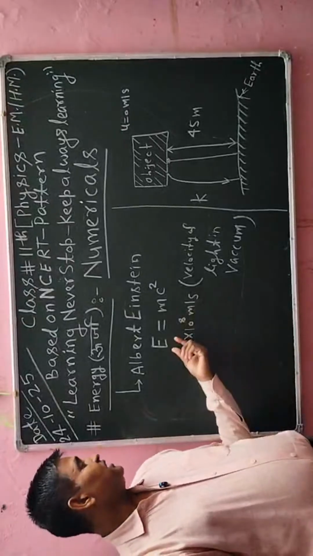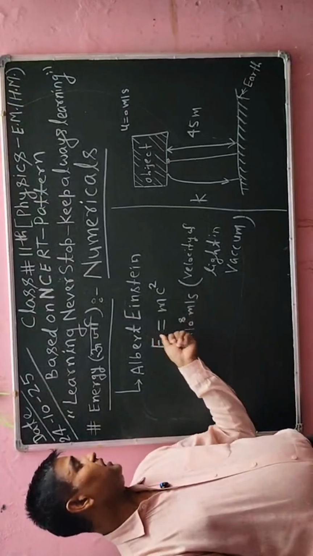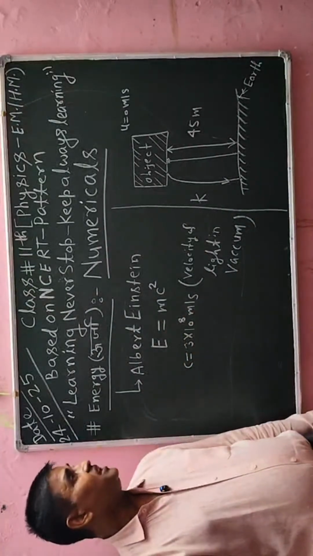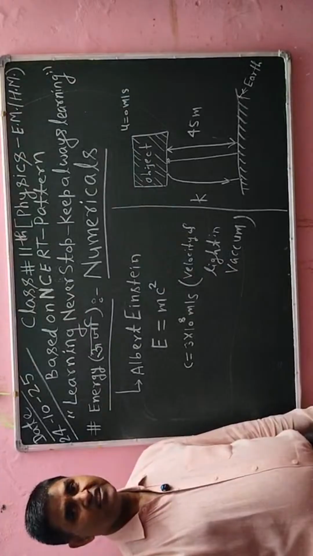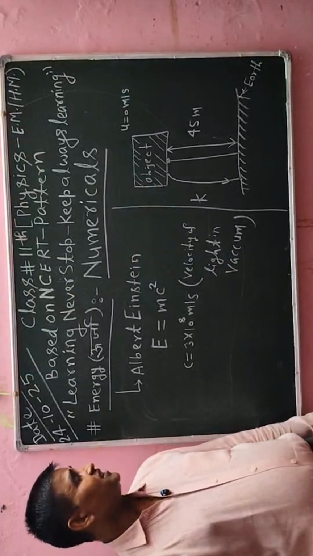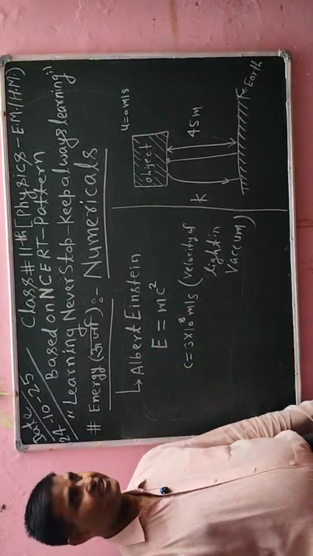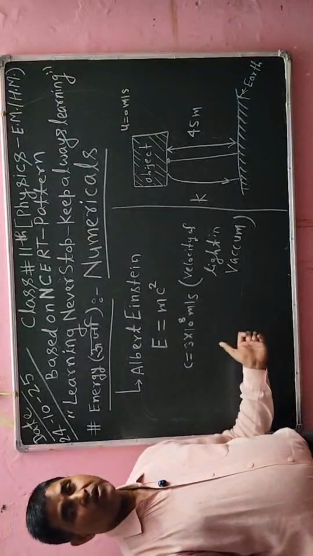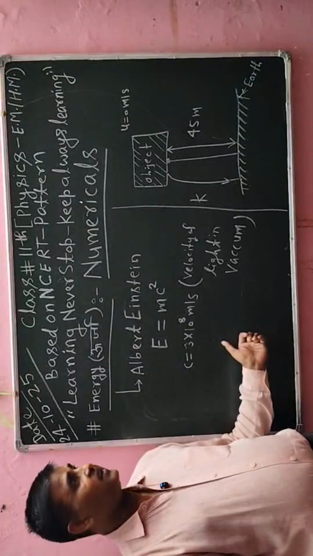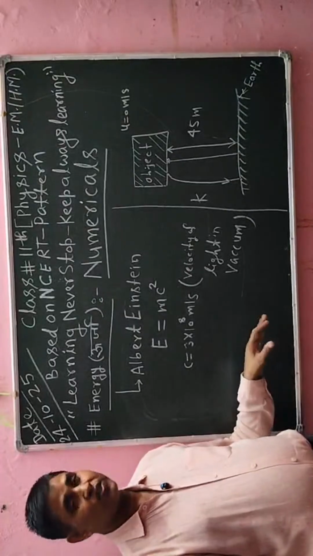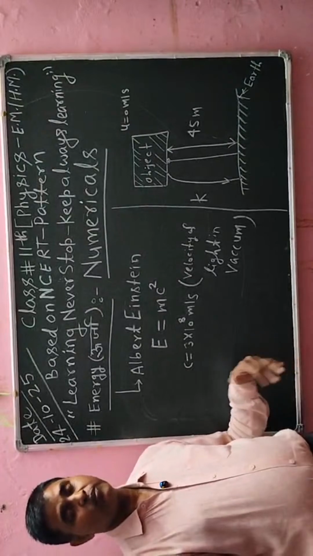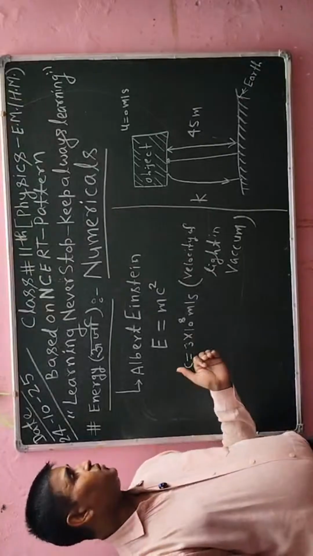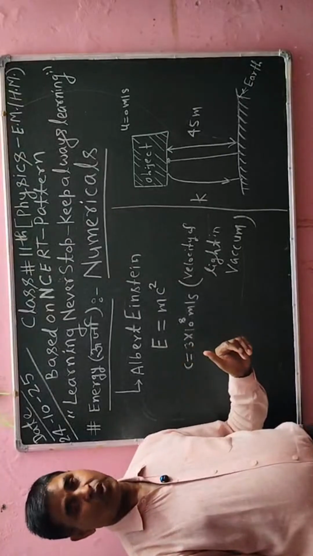It means that energy is constant. Here I will say there is no change in energy in the universe. In other words, according to Albert Einstein, energy cannot be created, cannot be destroyed, only converted from one form to another form. It means that I have authority to convert energy from one form to another form, but there is no authority for creation of energy or destruction of energy.